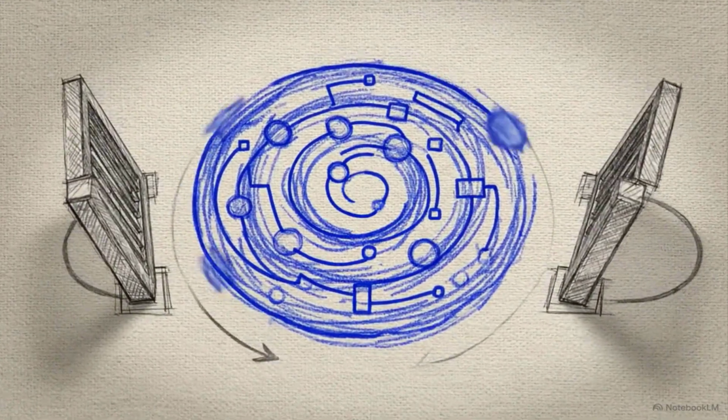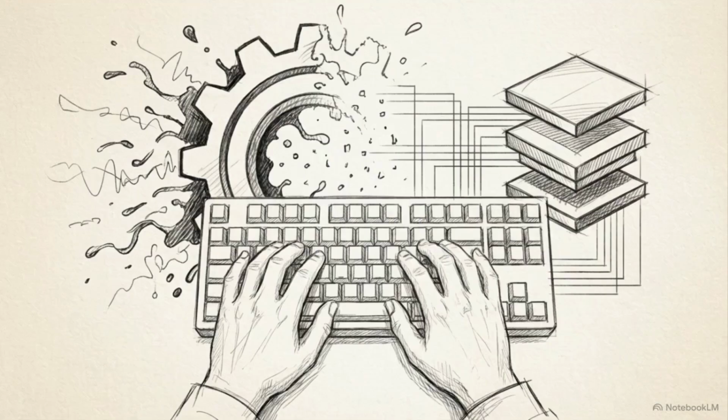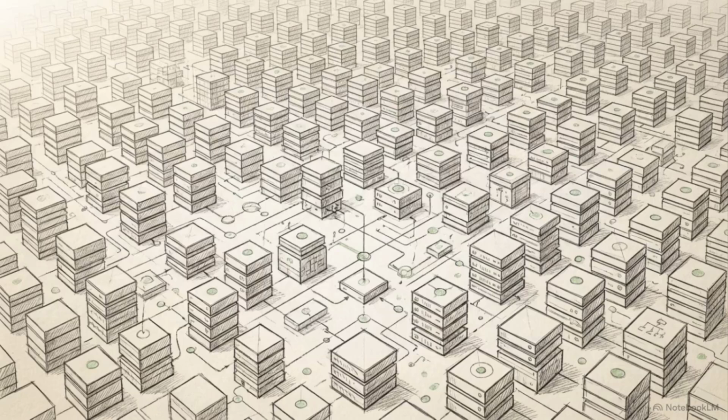This diagram maps the continuous loop. A system moves from offline evaluations against risk models through strict release gates into online A/B testing. It's then monitored for drift, generating new incident logs that feed directly back into updating your initial risk requirements. Embracing this continuous loop is the only way to tame the non-deterministic nature of AI. It is how you transform unpredictable probabilistic models into reliable, production-grade engineering systems.